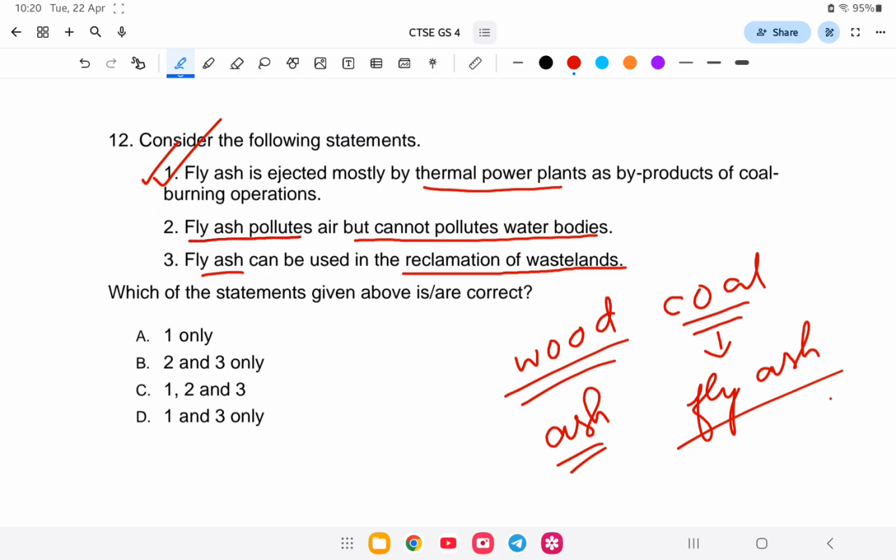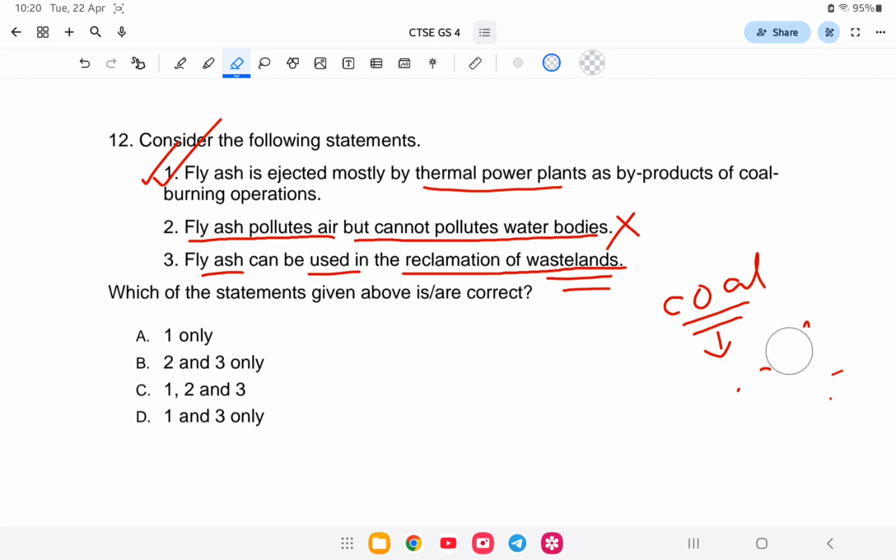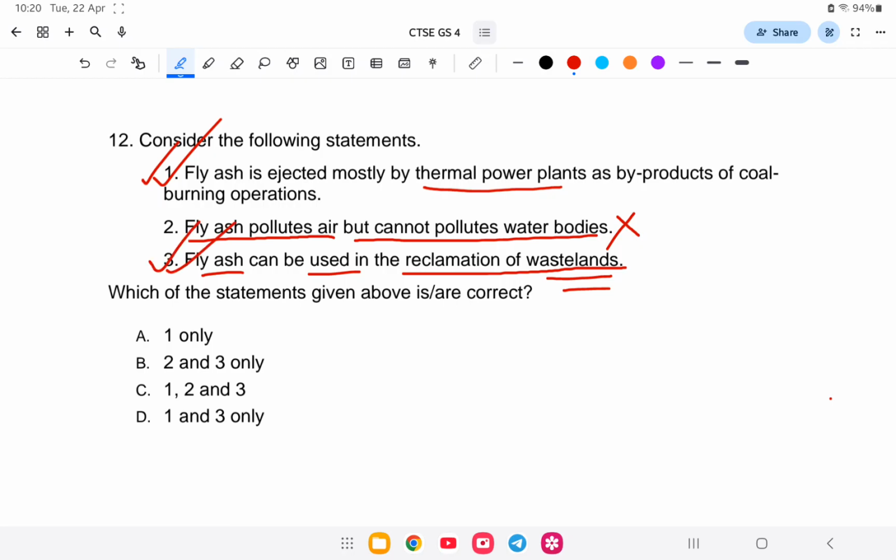Fly ash pollutes air but cannot pollute water bodies. It is wrong, because the ash that goes into water bodies prevents oxygen or plants from growing on the water. So 2 is wrong. Fly ash can be used for reclamation of wasteland because fly ash contains minerals. So 1 and 3 are correct. Option number D is the correct answer.